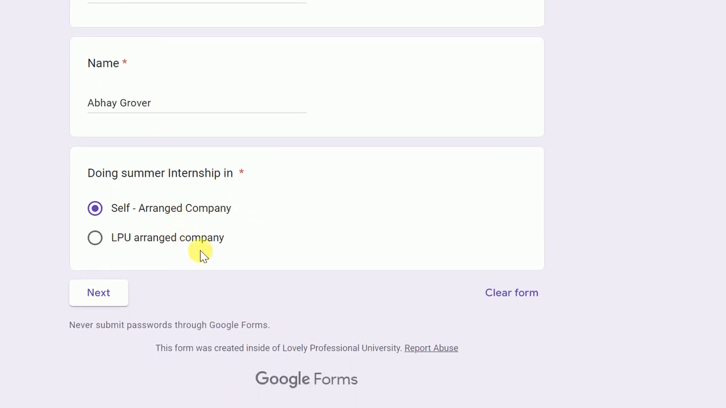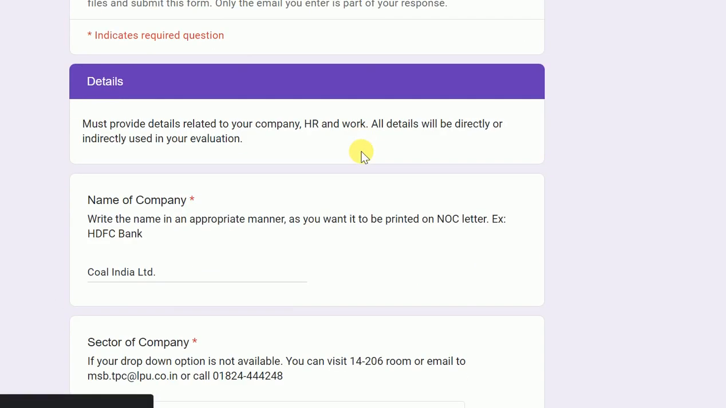Now, which internship you are doing, whether you are doing the self-arranged internship or through the university, right? So, if you are doing self-arranged internship, I assume that the approval you have already taken, right? If you have not taken the approval, go back, first take the approval and then fill this form. If you are doing through LPU, then you can select it, right? Either way you do it, a next page will come.